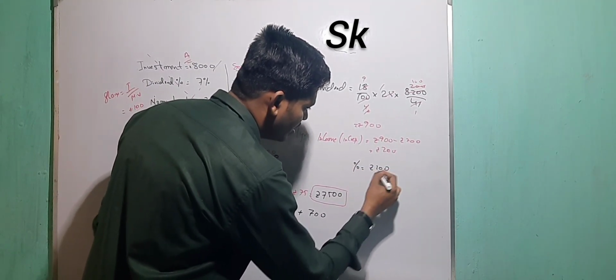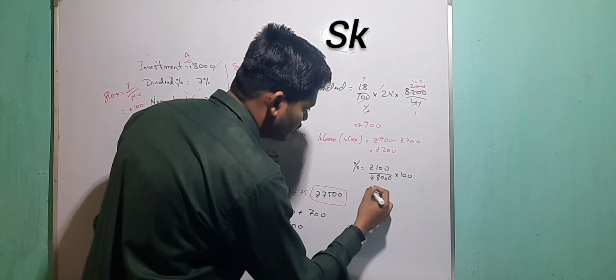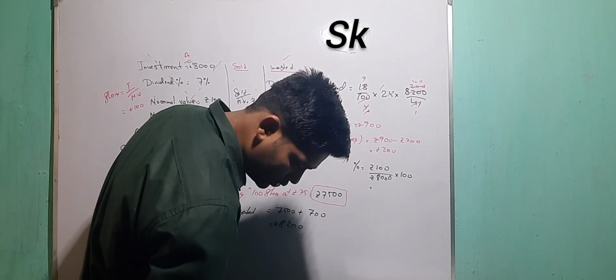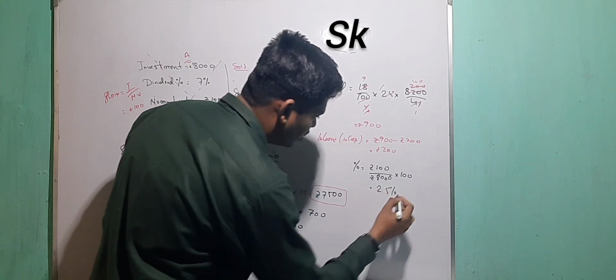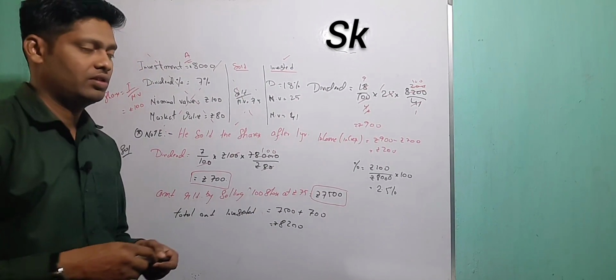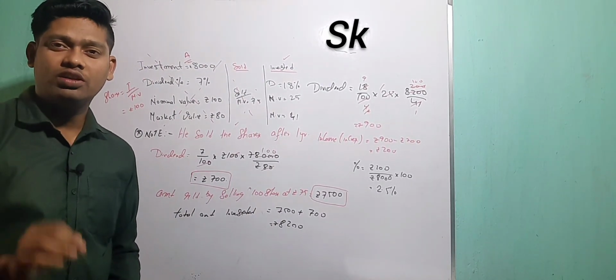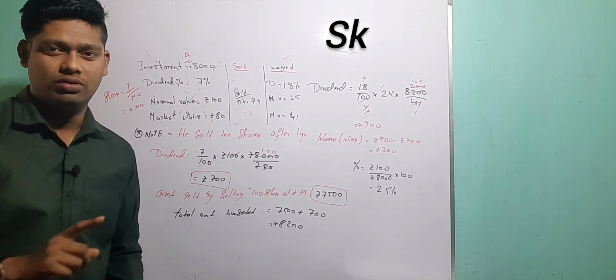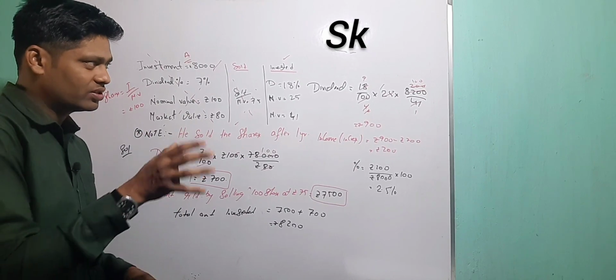So percentage increase in the return is rupees 200 by rupees 8,000 multiplied by 100. So how much will you get? It is 2.5%. 2.5% is your increase in the return when you have shifted from one company to another company. Very interesting question, very useful question, a very important question also. Okay, I will explain the summary one more time.